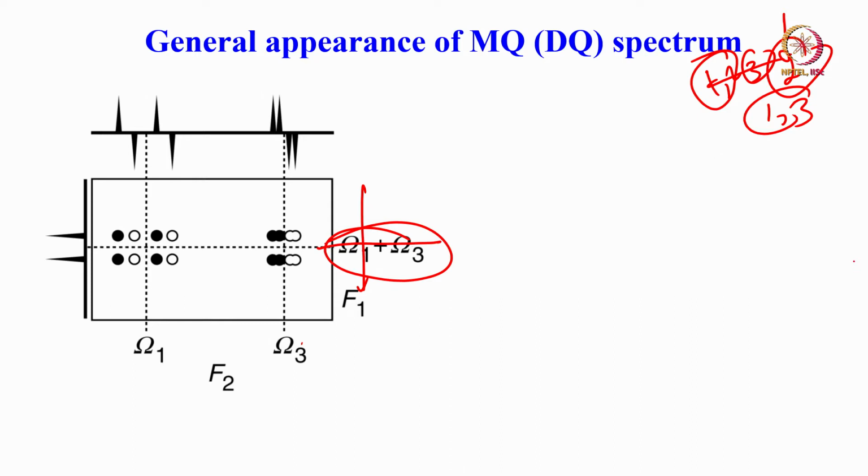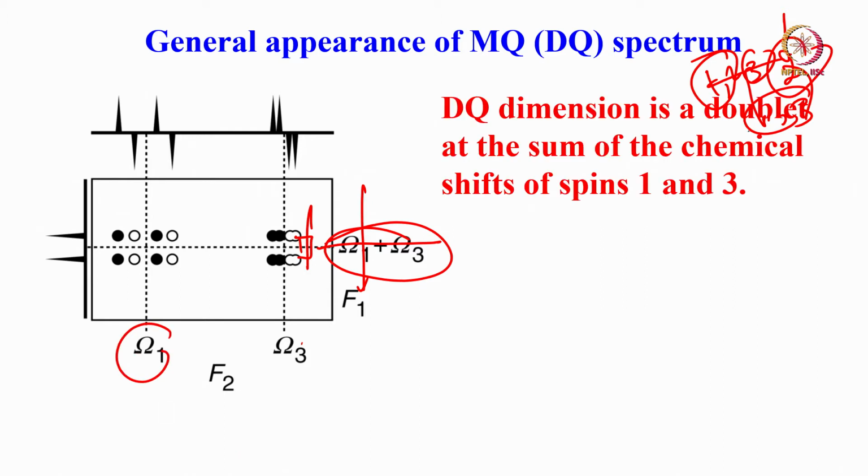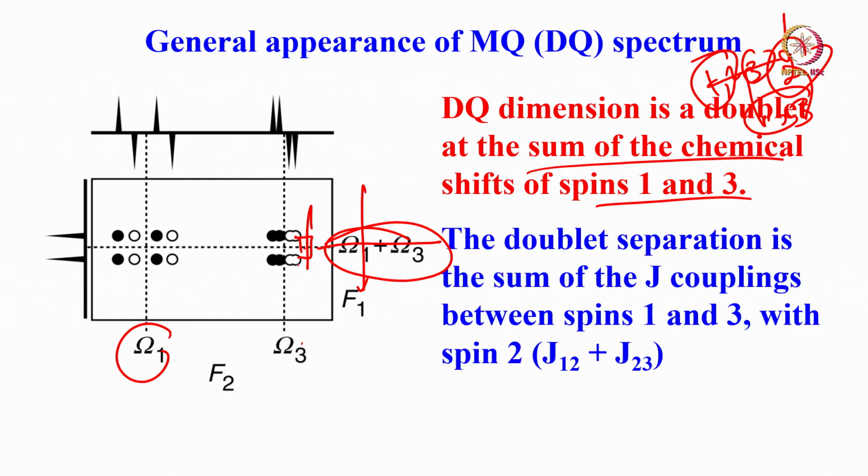But it is not a single peak. You look at it in this dimension, it is a doublet. Why is this doublet coming? This doublet comes because of the coupling of 1 with 2 and 3 with 2. The separation corresponds to J12 and J23. So in the DQ dimension, you get a doublet at the sum of the chemical shifts of spins 1 and 3, and the doublet separation corresponds to J12 plus J23. That is what it is.